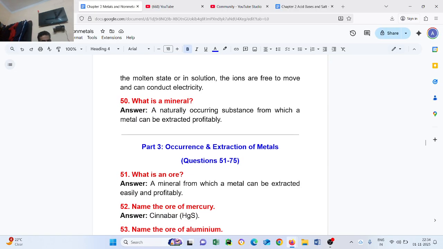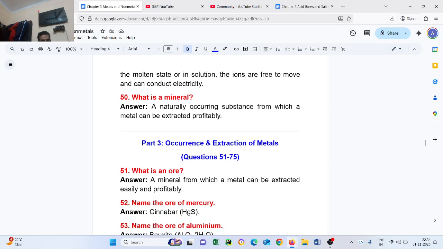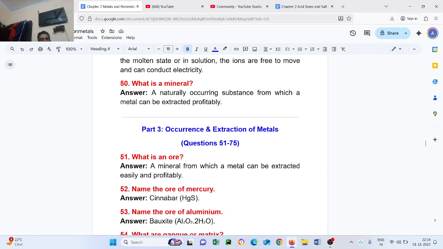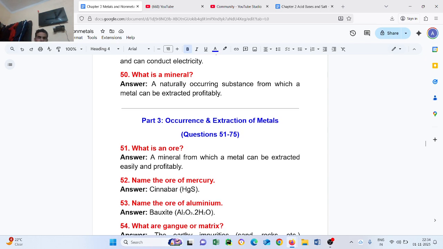Now part 3. Occurrence and extraction of metals. Question number 51 to 75. What is an ore? A mineral from which a metal can be extracted easily and profitably.